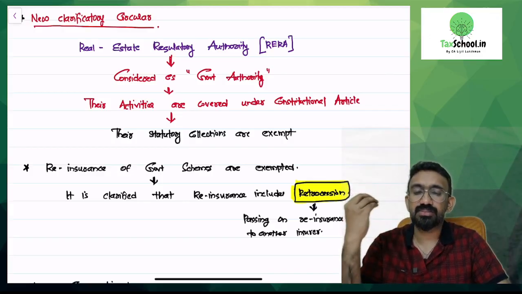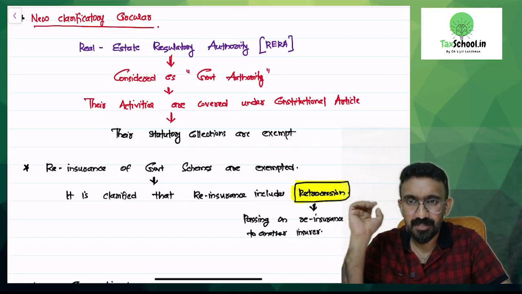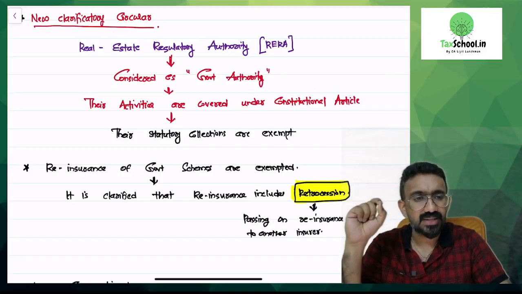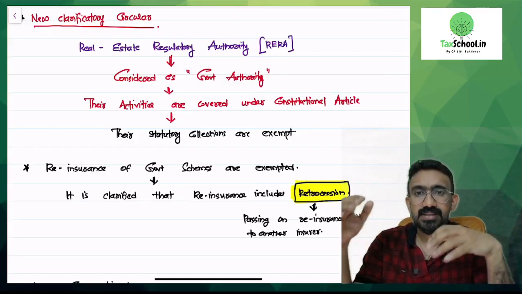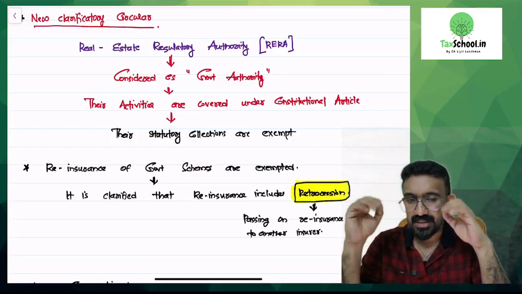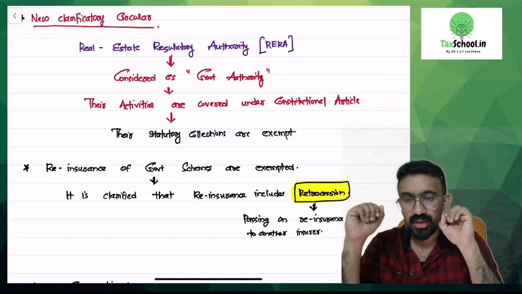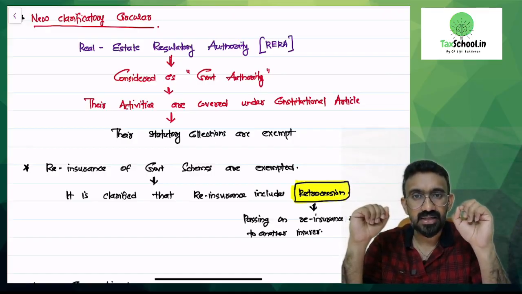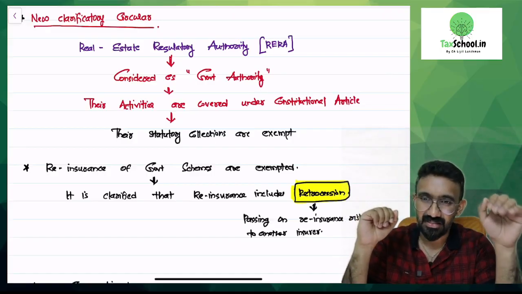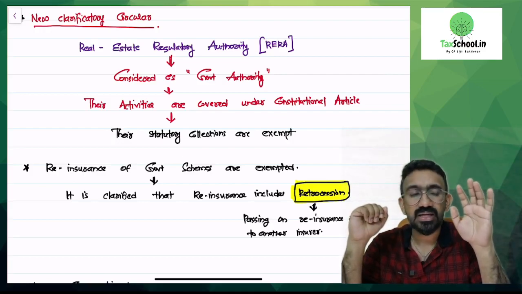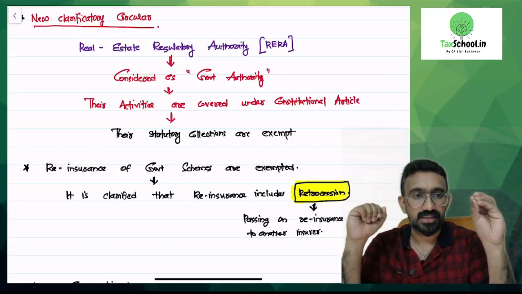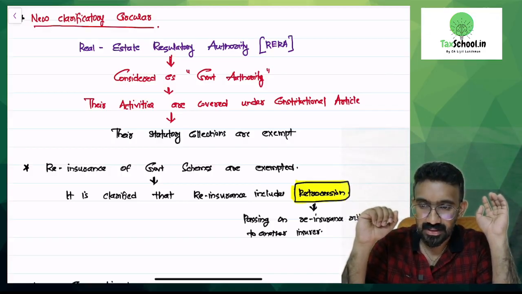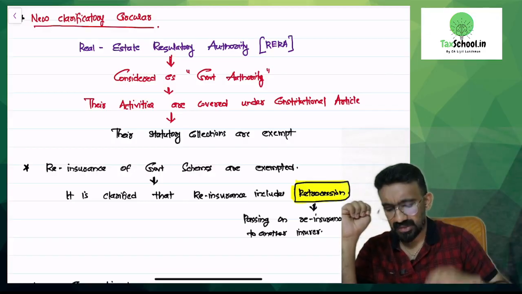Whenever there is a construction project that is getting registration under RERA, there will be registration charges. So, the next question, would these registration charges be taxable or would they be exempted? So, you can look at here. Real Estate Regulatory Authority is considered as a government authority. Therefore, their activities are covered under Constitutional Article 243G and W, and their statutory collections would be exempt because the services provided by government authorities are exempt. Are you guys understanding? Simple point that they have clarified.